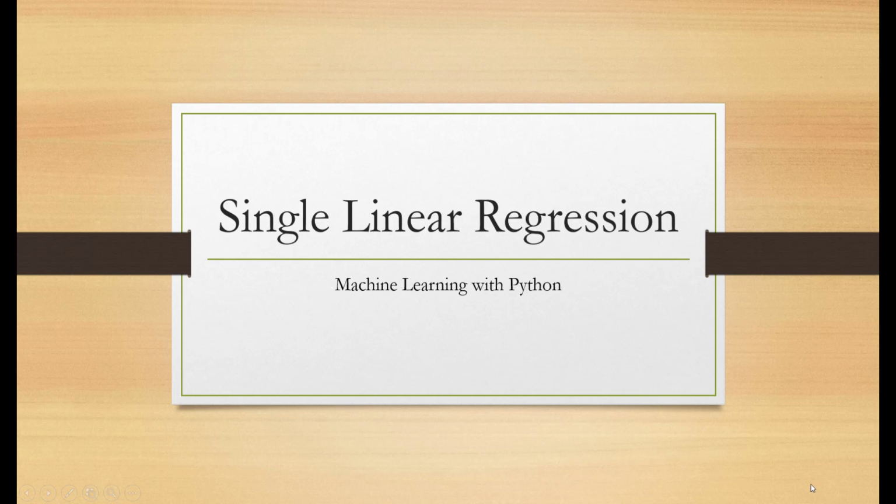In this Python machine learning series, we are going to use the linear regression machine learning algorithm to predict the income of a person given the age of a person. In order to train the machine learning algorithm, we are going to use a dataset which is available from Kaggle, and the coding is going to be done with Jupyter Notebook.